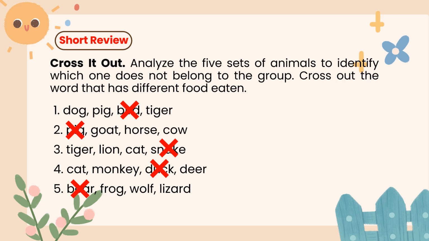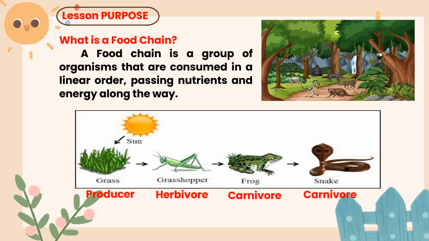Okay, so great job everyone. You did well identifying the odd one out based on their diet. So this activity shows how animals fit into food chains and food webs, keeping ecosystems balanced. What is a food chain? A food chain is a group of organisms that are consumed in a linear order, passing nutrients and energy along the way. This means that in nature, all living things are connected because they depend on each other for food and energy. So this connection is called a food chain.